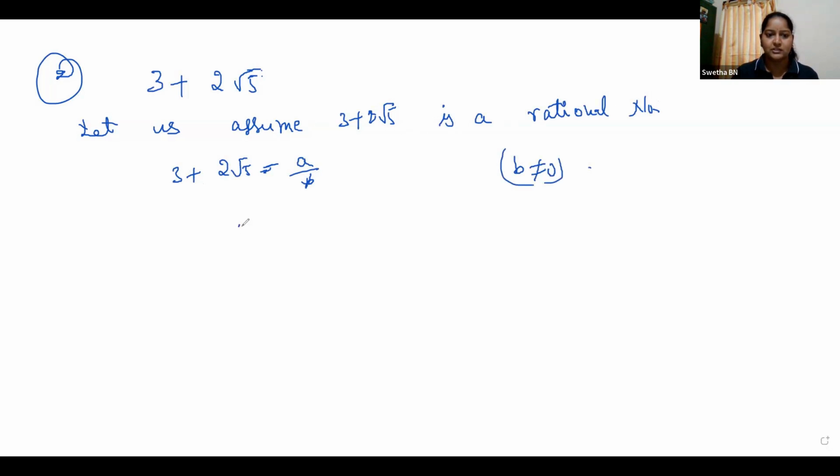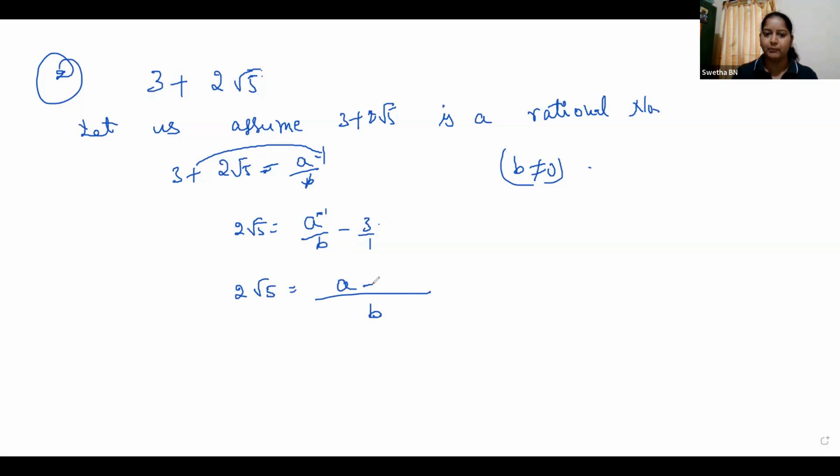Then first I'm going to shift plus 3 to the right hand side, children. So it becomes minus 3. So 2 root 5 is equal to, what is the LCM here? b is the LCM. I have written b in the denominator. Already we have b here, so you have to multiply only one time.